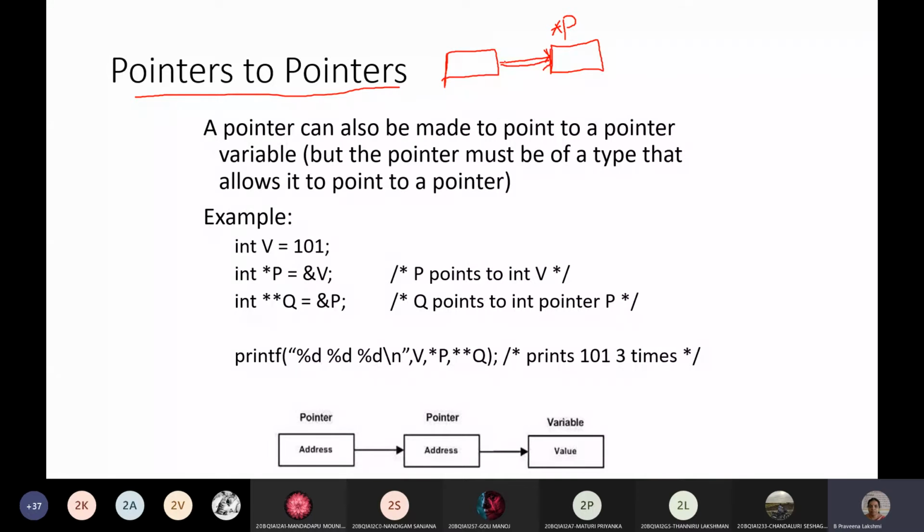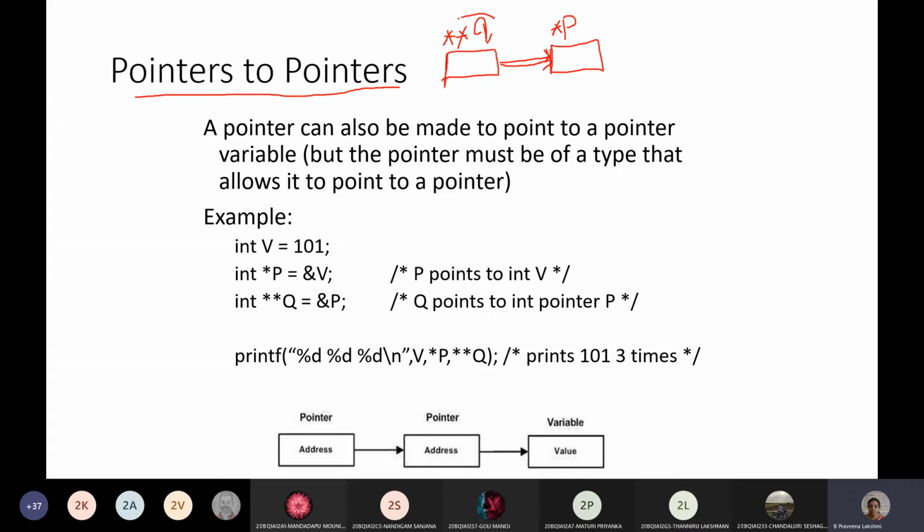So whenever you want to create a pointer variable which points to another pointer, then you need to create that variable as a pointer to pointer. So you need to give two asterisk operators to specify a pointer to pointer variable. That is, one asterisk operator can point to one memory location, but whenever you are pointing to another pointer, then you need to specify it as two asterisk symbols, which is a pointer variable which points to another pointer variable.